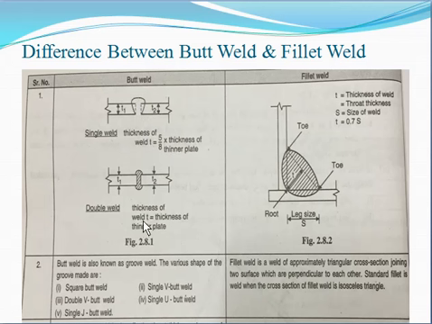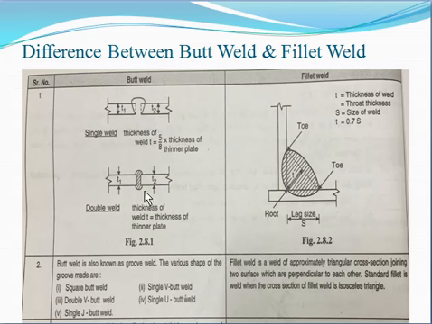But in case of the double weld, you can see that the welding is provided on both the faces. Therefore, the thickness of the weld t is equal to the thickness of the thinner plate. Here we are not multiplying by 5/8 because it is a complete penetration. But in the first case, it is an incomplete or partial penetration. That's why we are using 5/8.